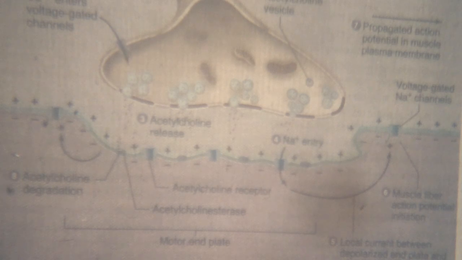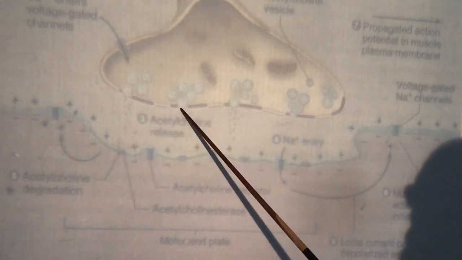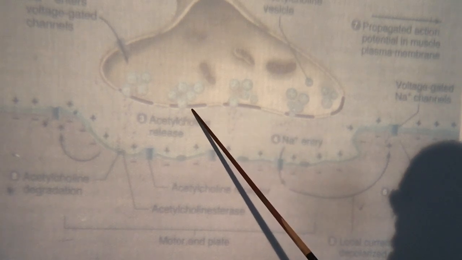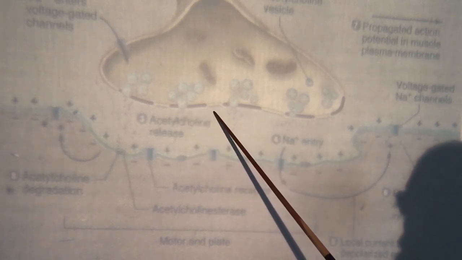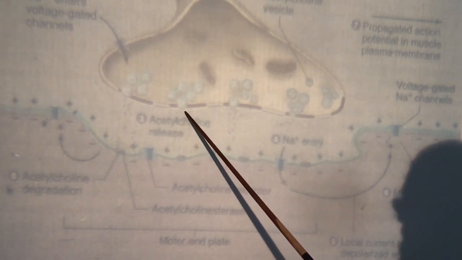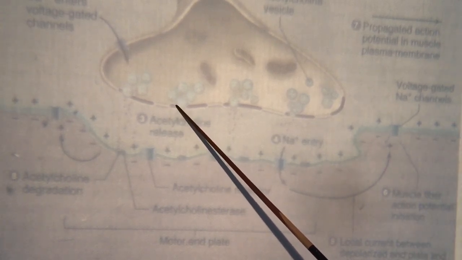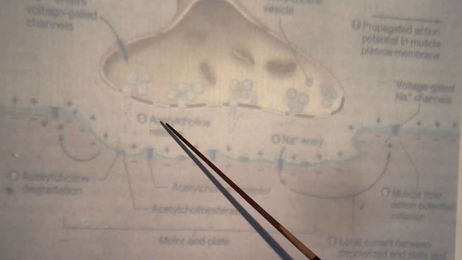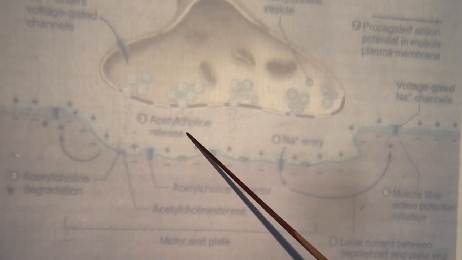About 125 vesicles become free from the cytoskeleton, and these vesicles move towards the membrane of the nerve terminal, fuse with it, and rupture by exocytosis to release acetylcholine into the synaptic space or synaptic cleft.